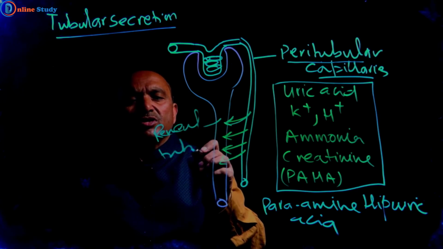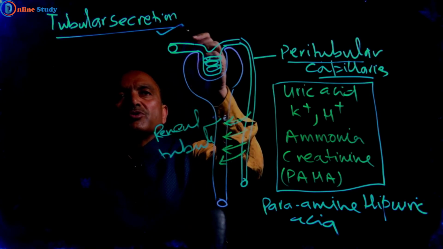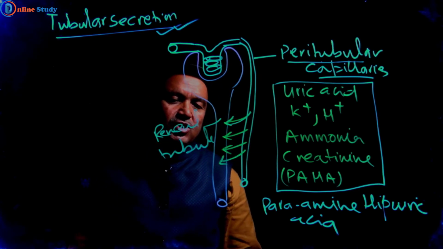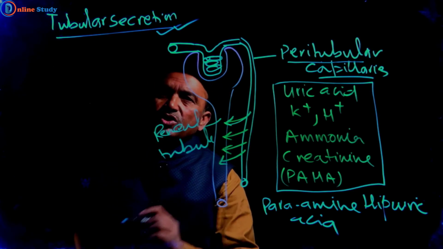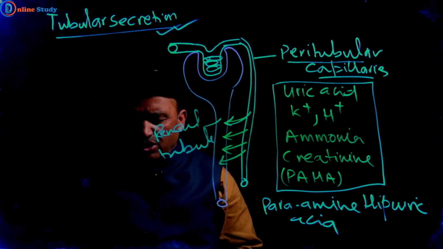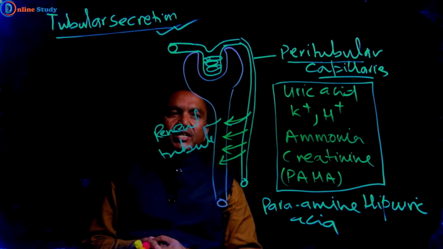This is known as tubular secretion. So this is all about the physiology of excretion.